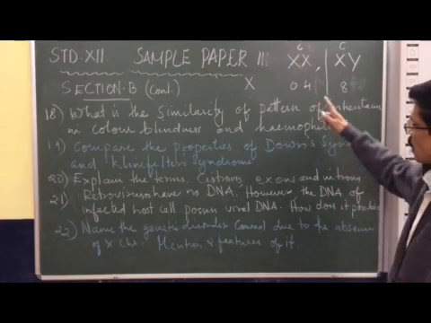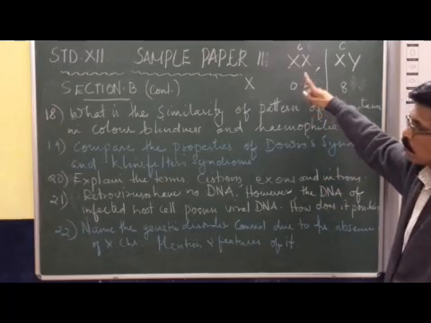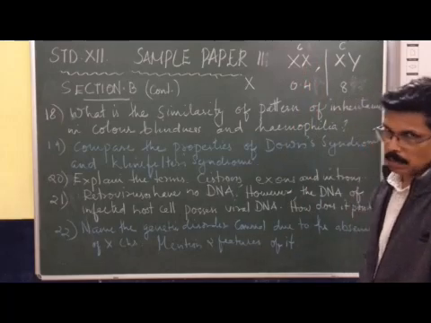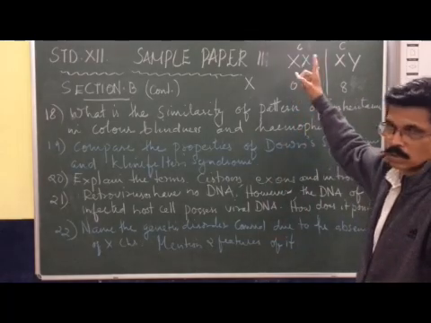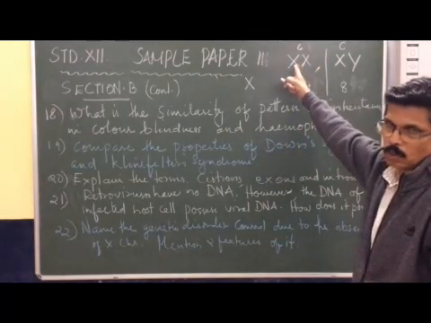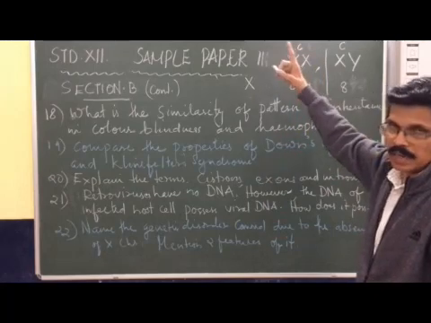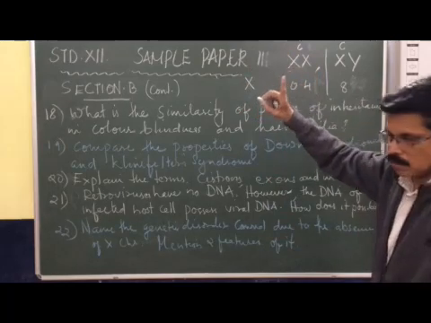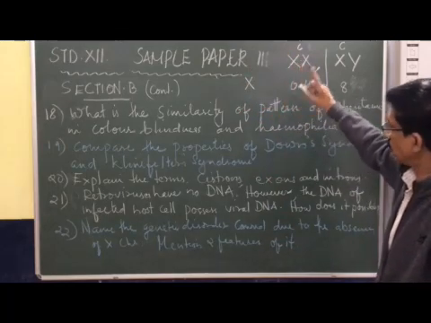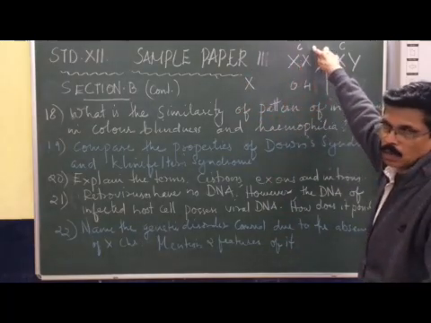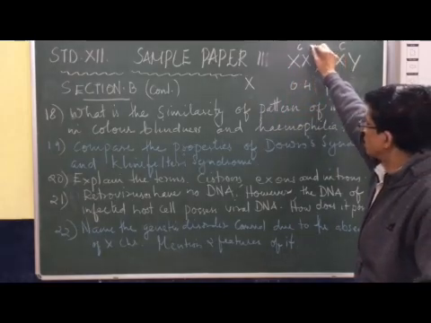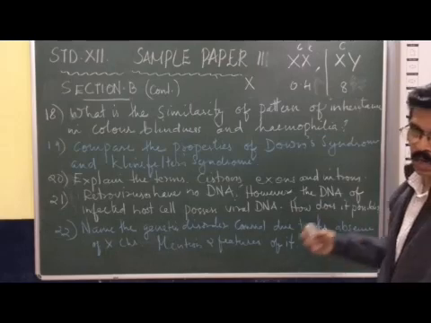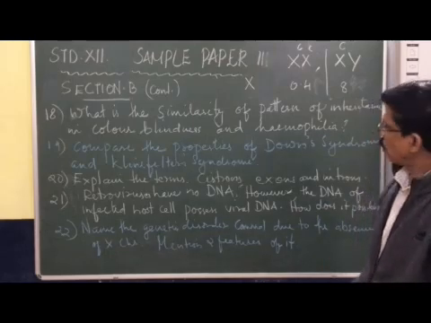So the females are either carrier, if only 1 recessive gene c, which represents color blindness, is present on one of the X chromosomes, or color blind if both X chromosomes contain c.